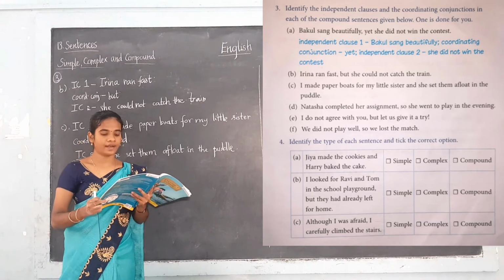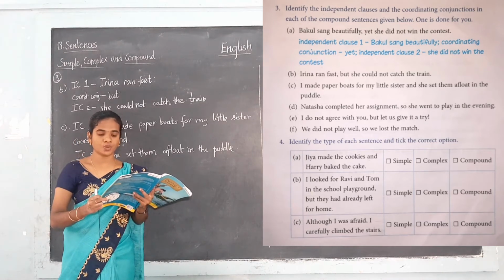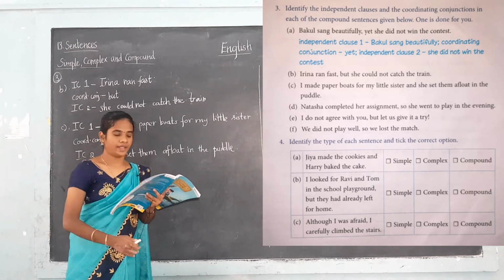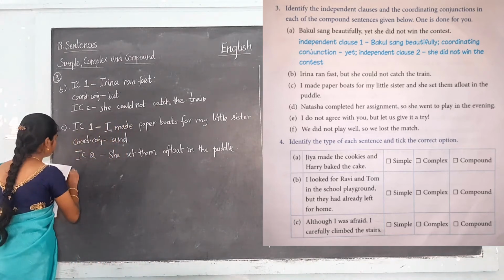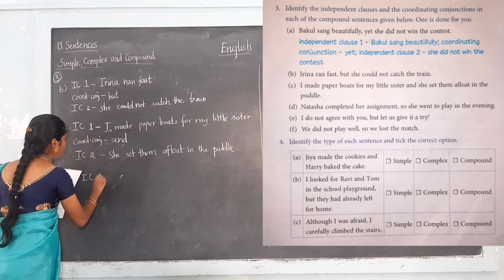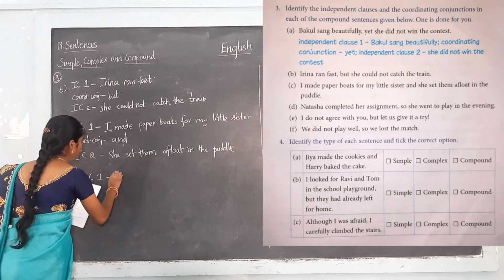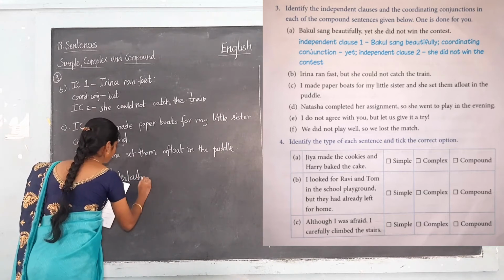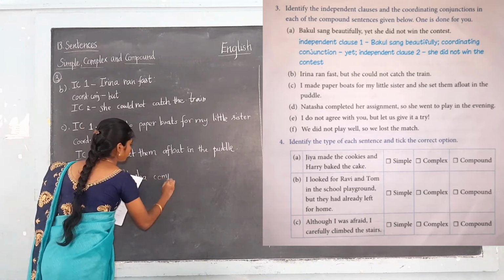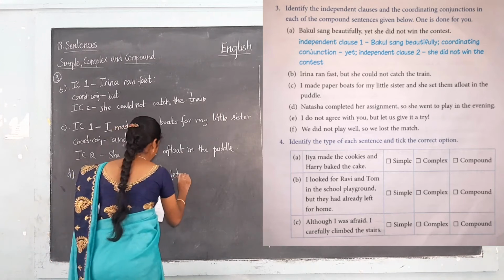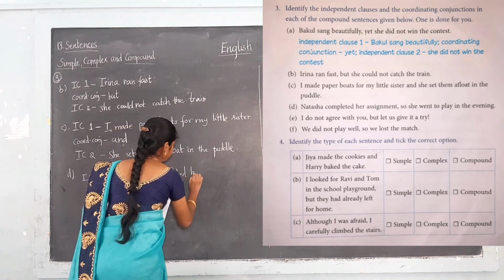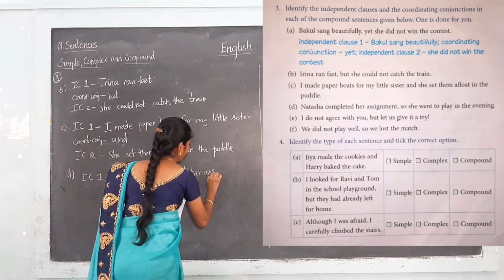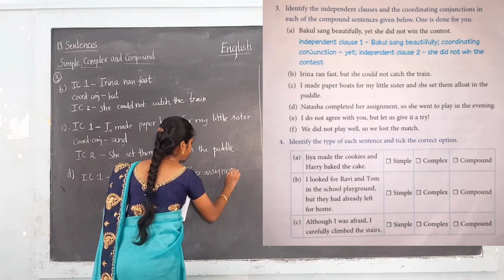Natasha completed her assignment, so she went to play in the evening. Okay, so what is the independent clause 1?